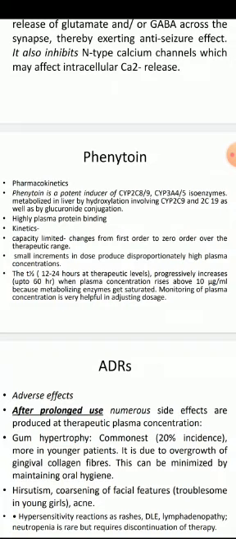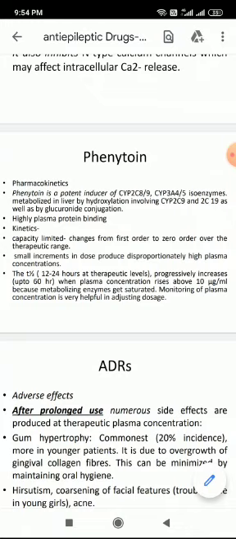And this CYP3A4 microsomal enzyme is responsible for the metabolism of more than 50% of the drugs we are using. So it is an inducer of CYP3A4, so it makes drug-drug interactions more common if the patient is taking other drugs along with phenytoin. So it makes phenytoin a riskier drug.